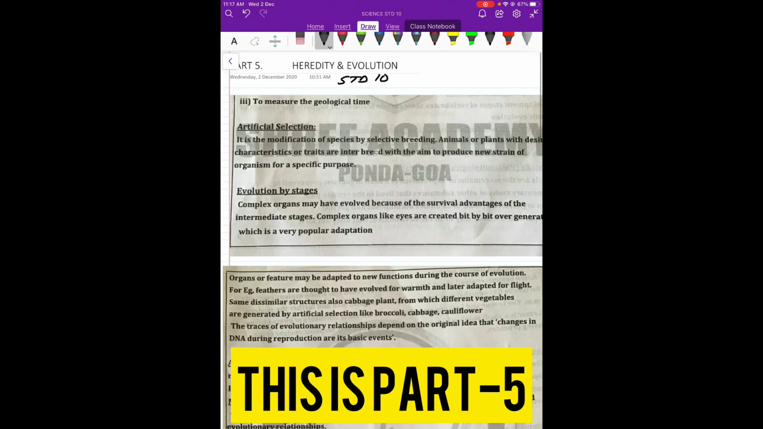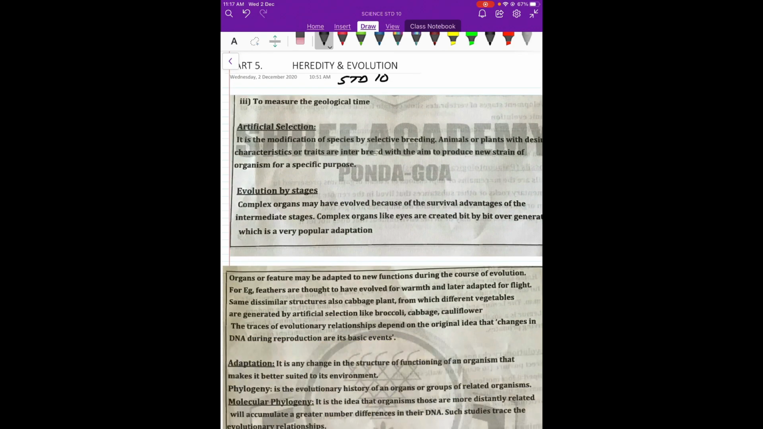This is part 5 of the chapter Heredity and Evolution for standard 10th.